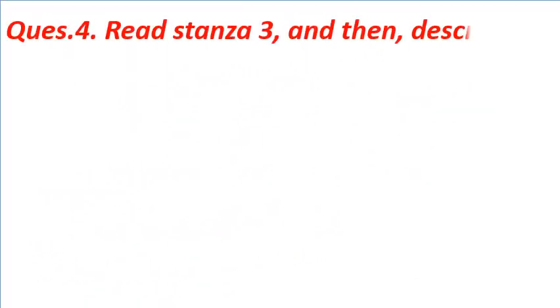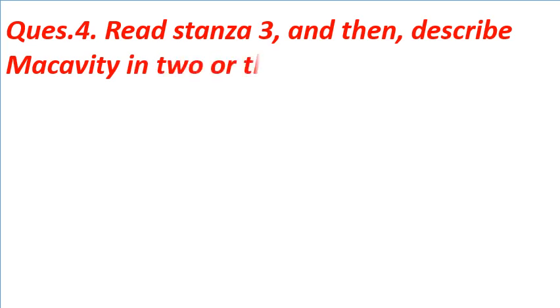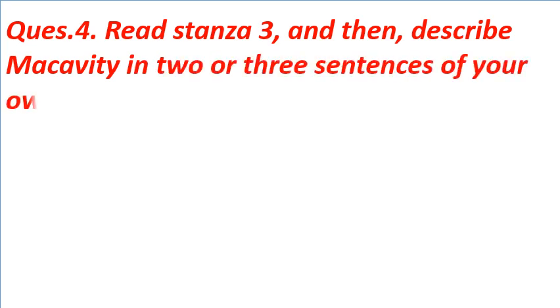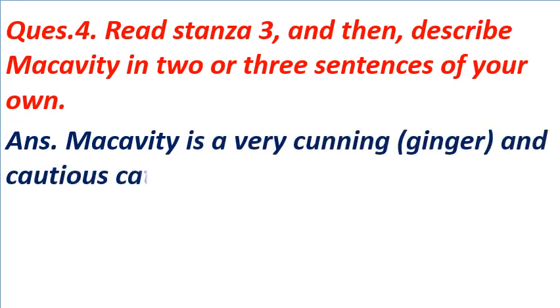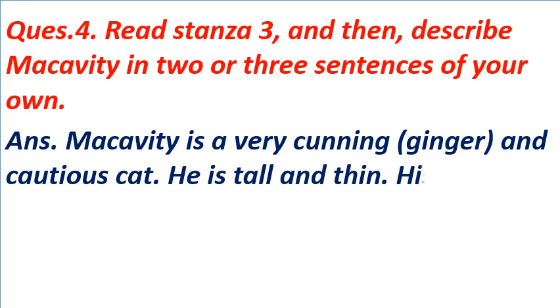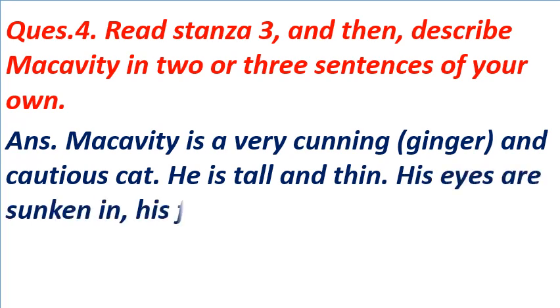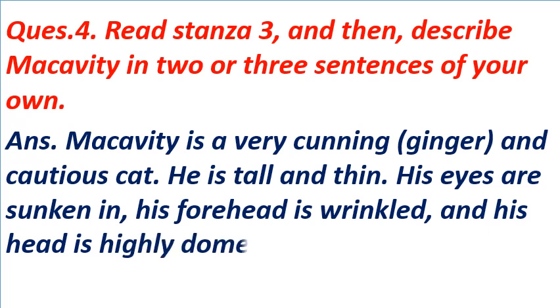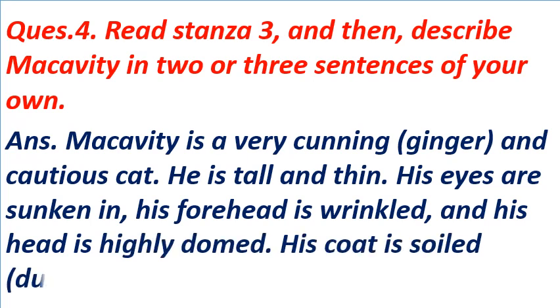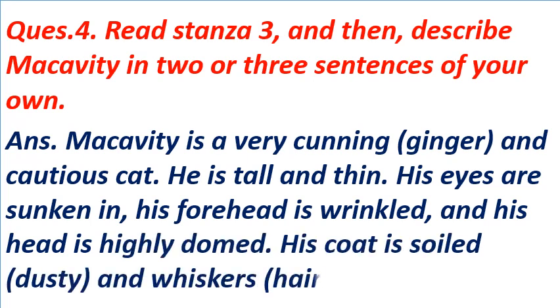Question number 4 is read stanza 3 and then describe Macavity in 2 or 3 sentences of your own. Answer: According to me, Macavity is very cunning and cautious cat, means careful cat. He is tall and thin. His eyes are sunken in. His forehead is wrinkled and his head is highly domed.